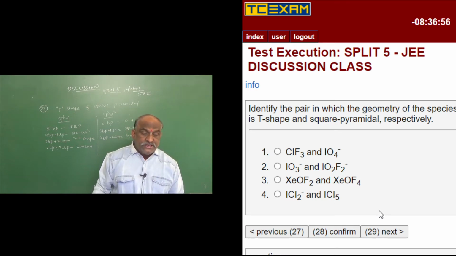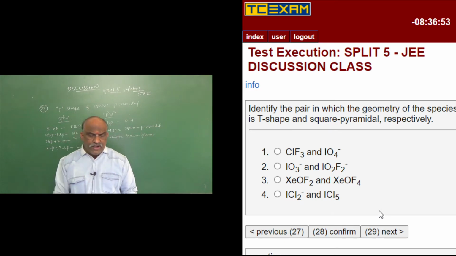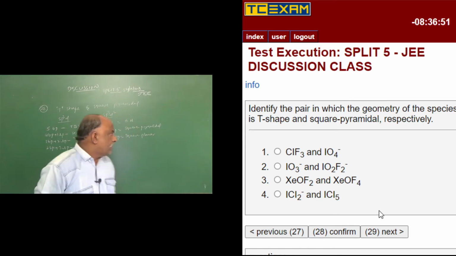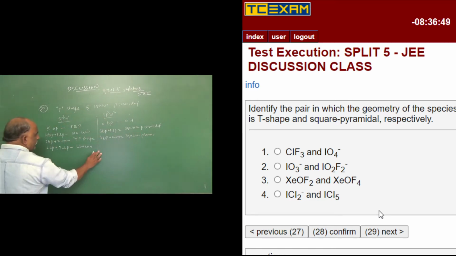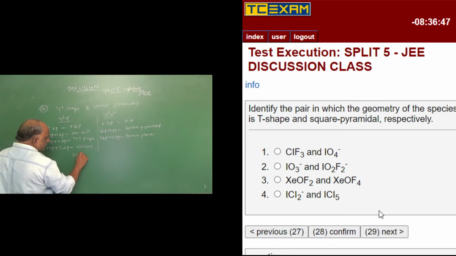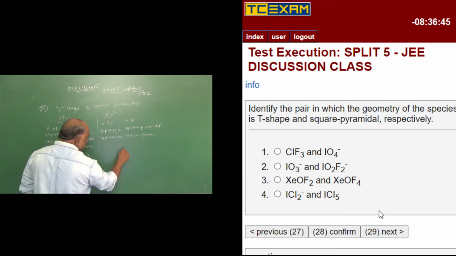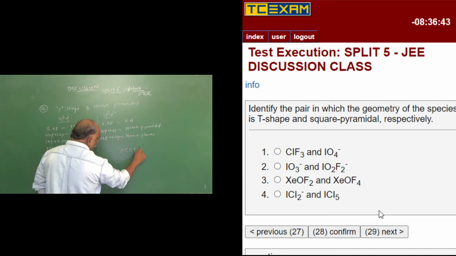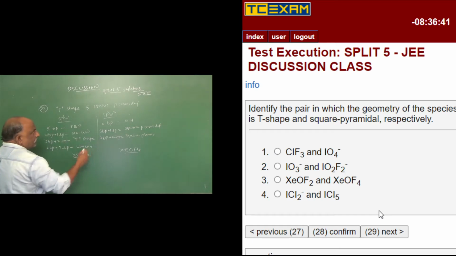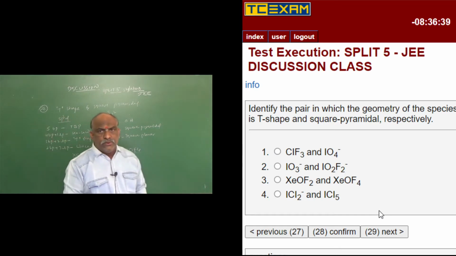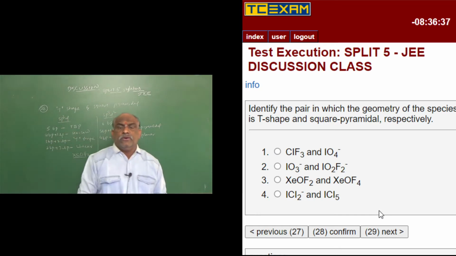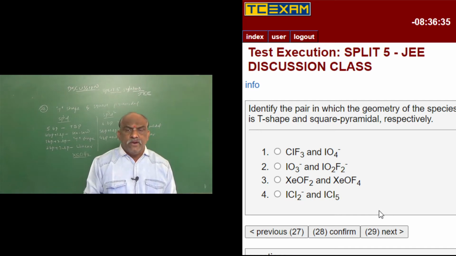Xenon oxydifluoride and xenon oxytetrafluoride. You should go with the 2 examples, very important. That is, one is XeOF2 and the second one is XeOF4. What is the formula to calculate hybridization? As you already know, hybridization is equal to the total number of valency electrons divided by octet.